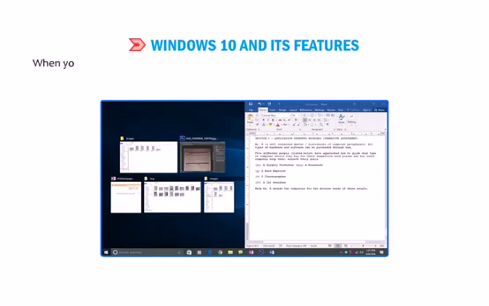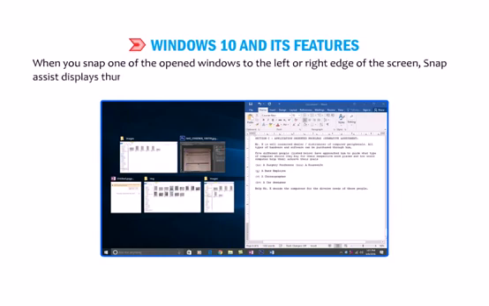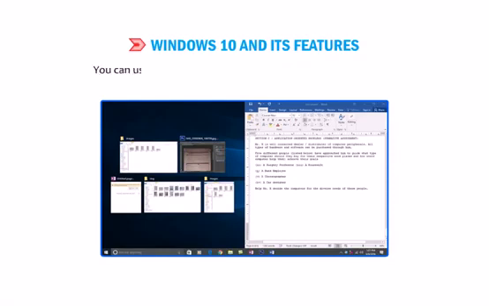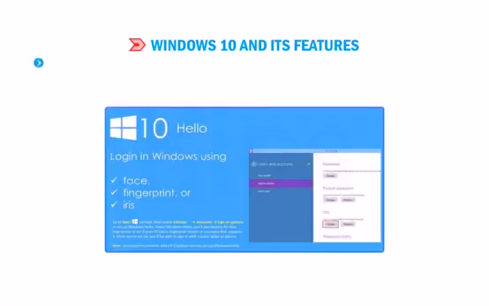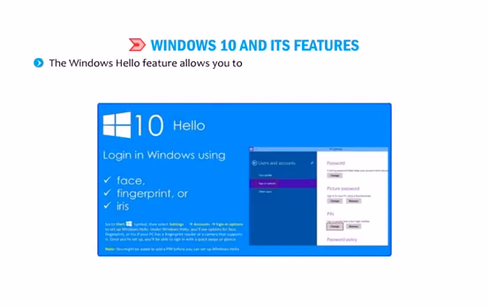When you snap one of the opened windows to the left or the right edge of the screen, Snap Assist displays thumbnails of other opened apps that can be snapped in the unused space. You can use both the windows at the same time simultaneously. The Windows Hello feature allows you to access your computer by showing your face, fingerprints, or iris. It provides extra security to your system.